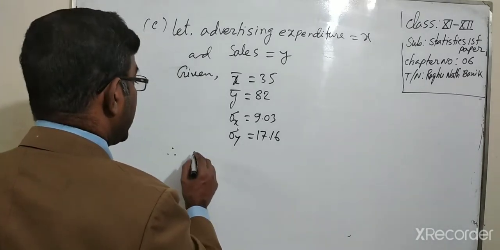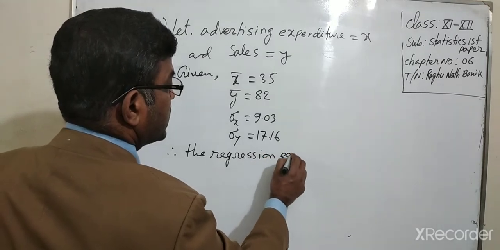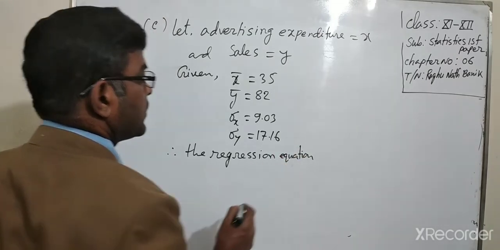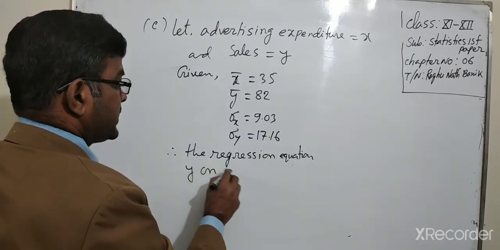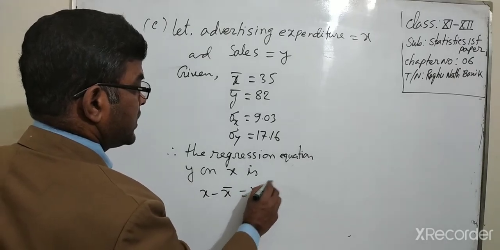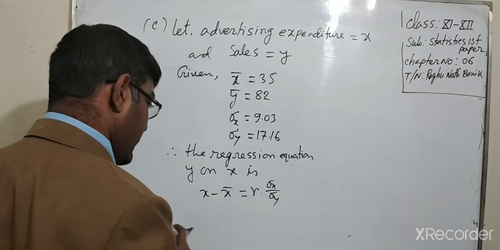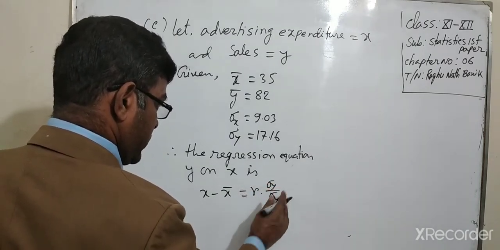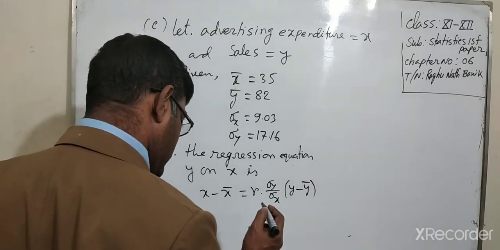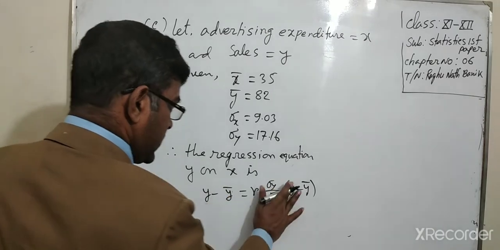The regression equation of Y on X is: y minus y bar equals r into sigma y by sigma x, into x minus x bar.